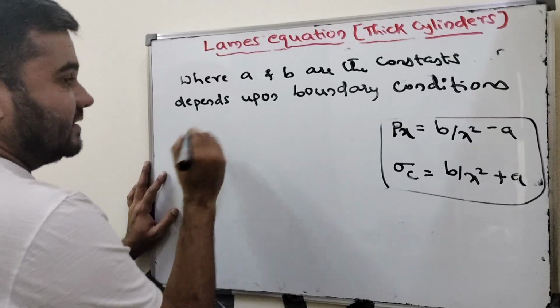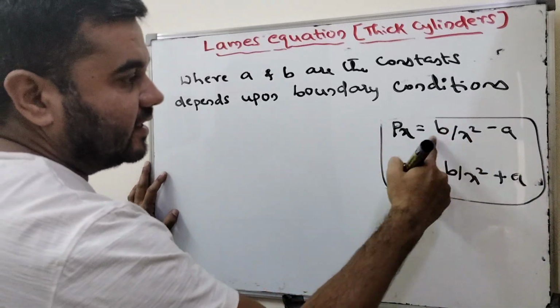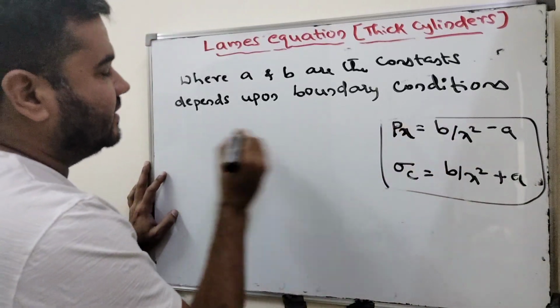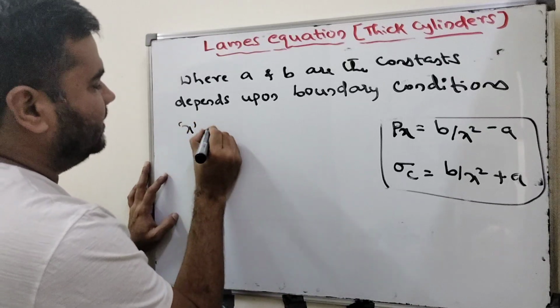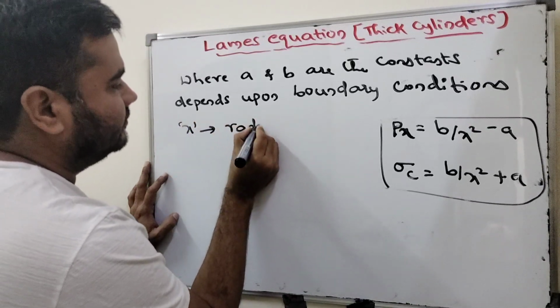A and b are the constants, and x is the radial distance. What is radial distance?